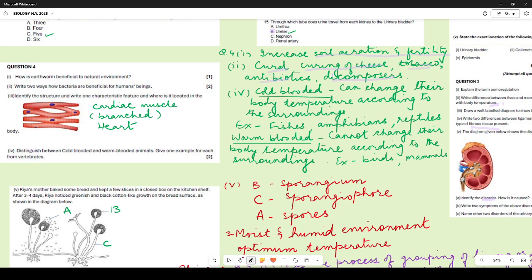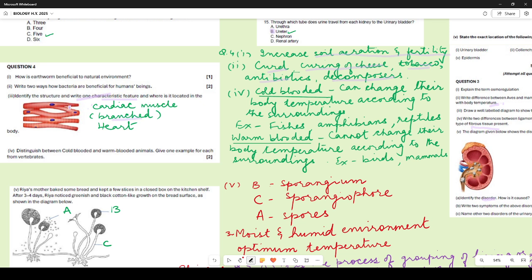Identify the structure over here. This is a cardiac muscle. One characteristic feature. Someone has written that it helps to pump the blood, or it helps the heart to send the blood to all parts of the body. That does not explain characteristic feature. When we are talking about feature, we are talking about the structure. If you say it helps to pump the blood, it is the function, not the feature, right? So the feature is, it is branched.